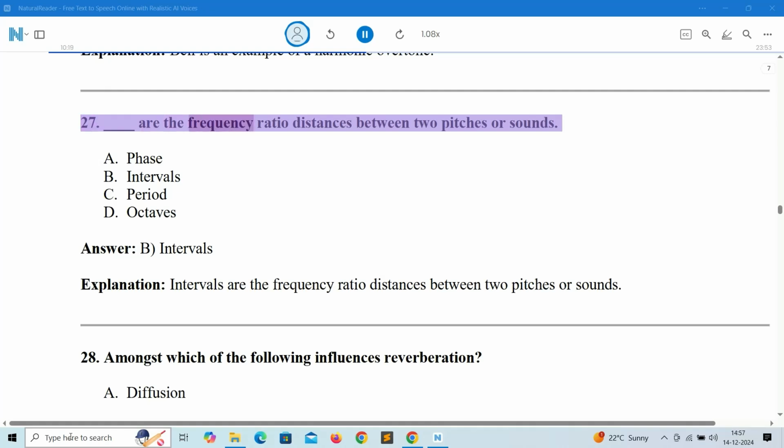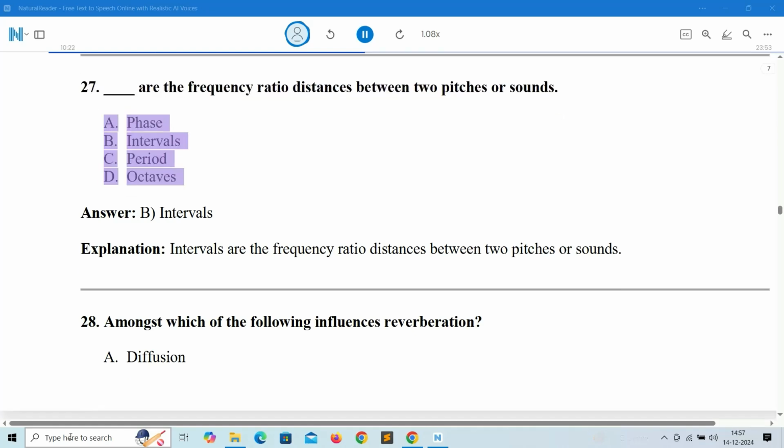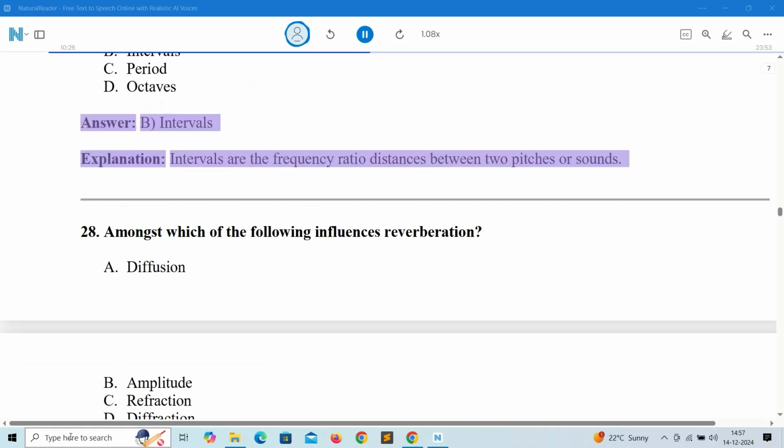27. What are the frequency ratio distances between two pitches or sounds? A. Phase. B. Intervals. C. Period. D. Octaves. Answer: B. Intervals. Explanation: intervals are the frequency ratio distances between two pitches or sounds.